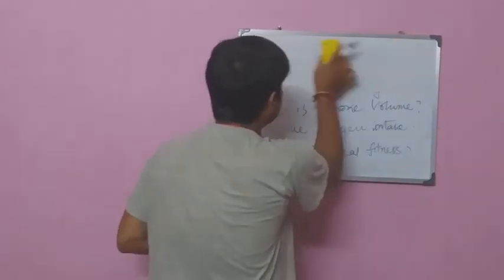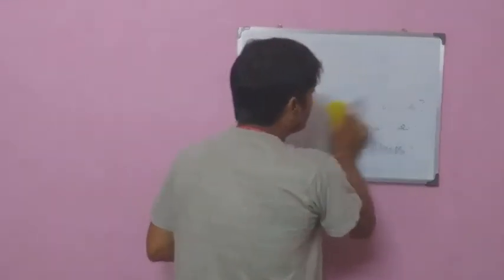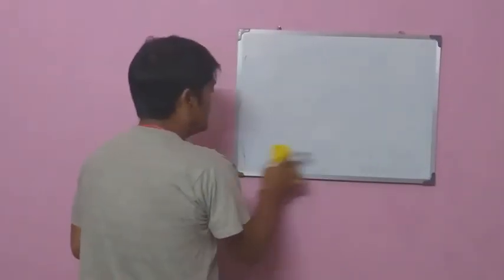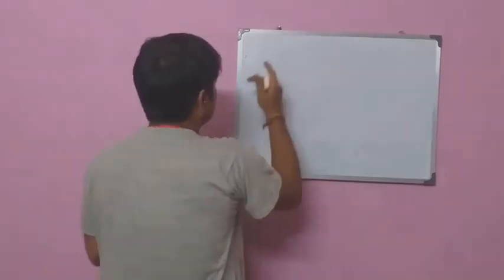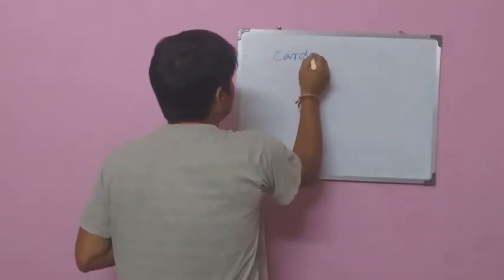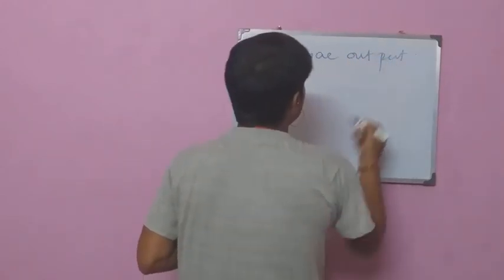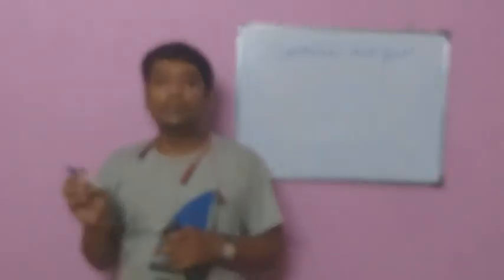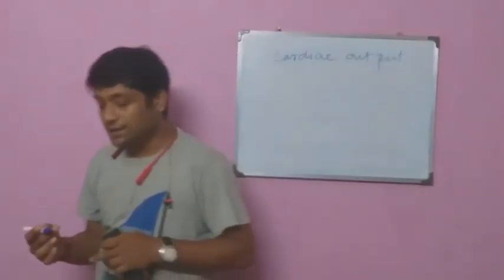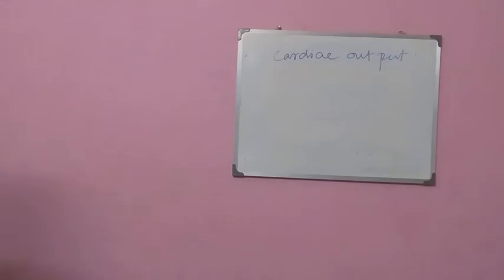Define cardiac output. It is the total volume of blood pumped by the heart per minute.